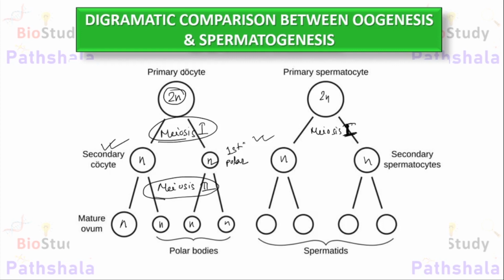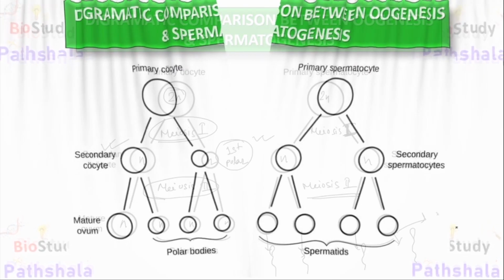Here the first polar body is non-functional, and these two secondary spermatocytes further proceed through meiosis 2 to form four total spermatids, and from these spermatids spermiogenesis takes place to form functional sperm. This procedure is known as spermiogenesis.